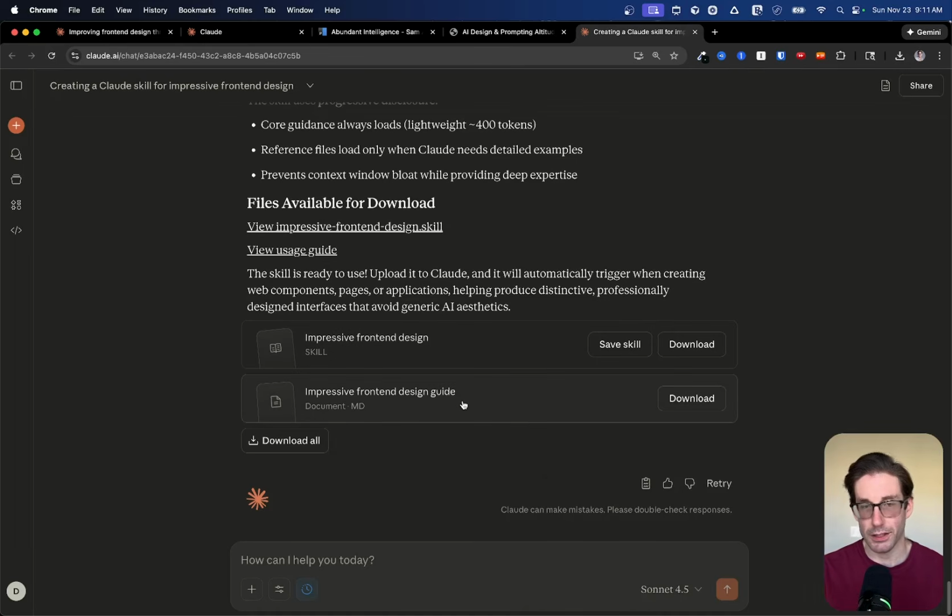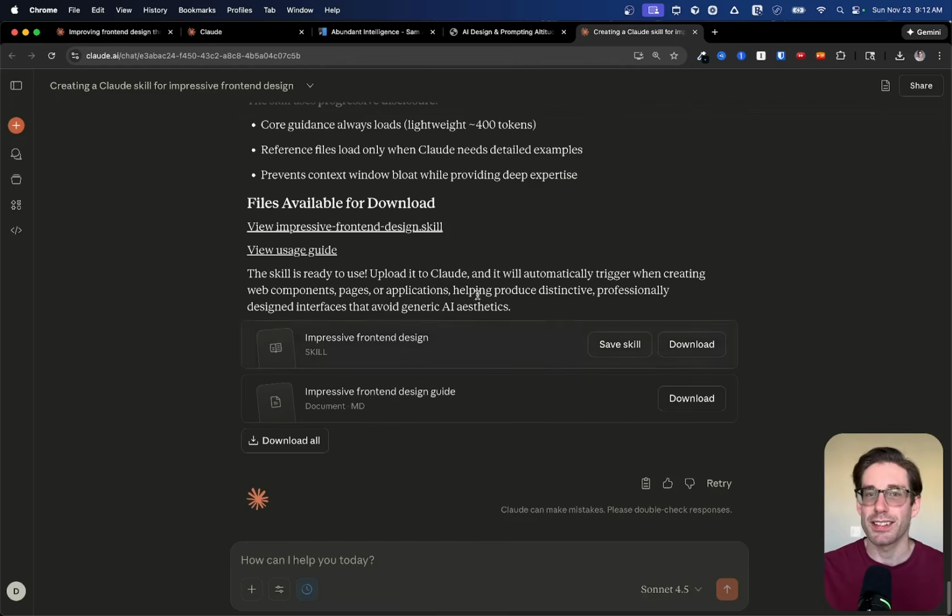One was the markdown explaining what's inside the skill, and then one was the skill itself. The cool thing about creating skills inside of Claude is that you can save them directly inside of Claude. That's a nice feature. But the beautiful thing about skills in general is you can apply them to any model. So you can take this skill and you can then run it in ChatGPT, you can run it in Gemini, you can run it in Grok. Because remember, all it is, is a bundle of prompts and a file.